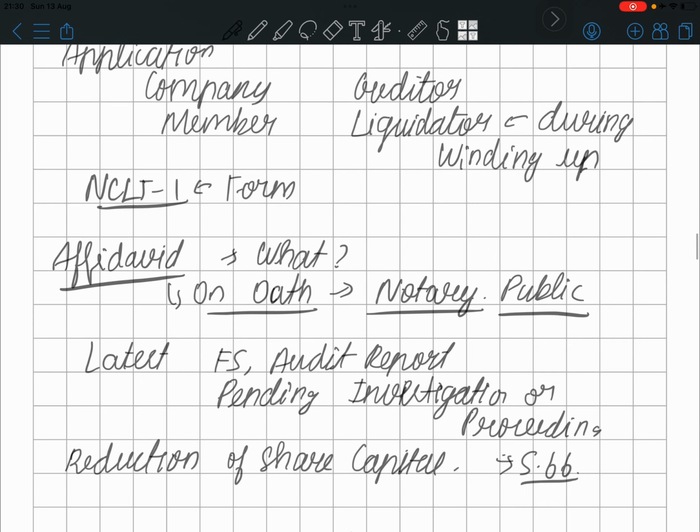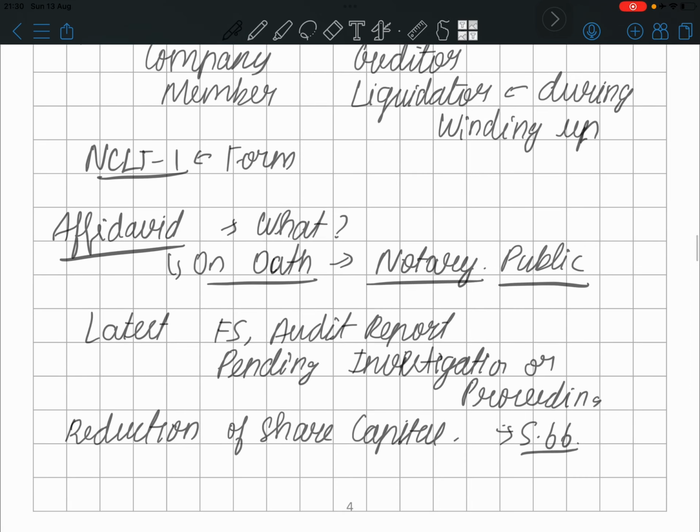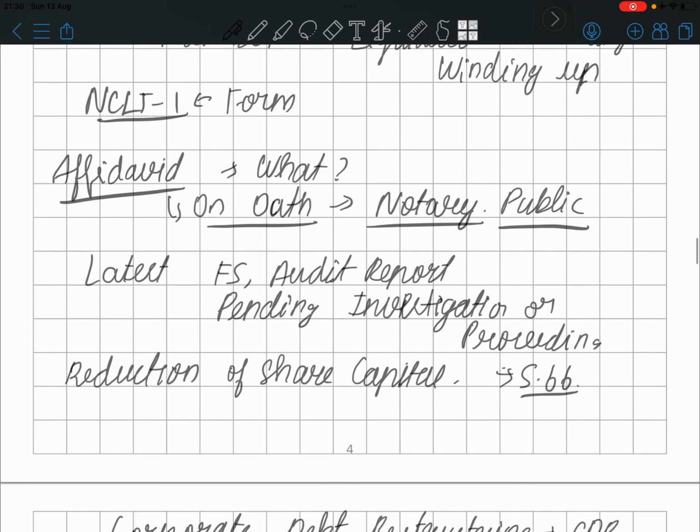So how will it go? NCLT Form 1 will be given, with an affidavit, usually on what will be done. What are the things to be attached? The latest financial statement, audit report, any pending investigation or proceedings, all the details, outstanding liabilities, and the audited statement, to be attached by the company and sent to the NCLT.